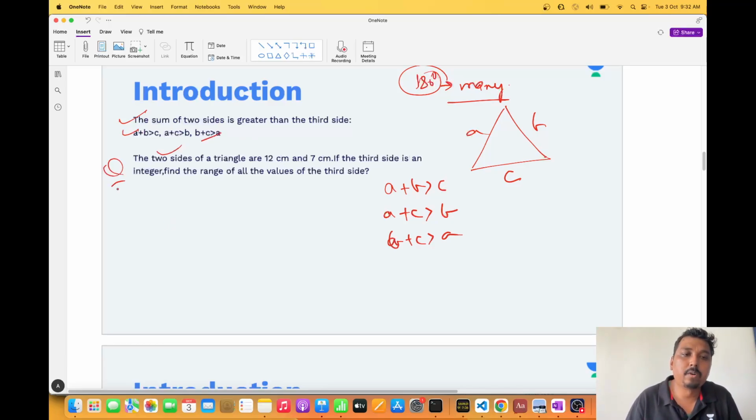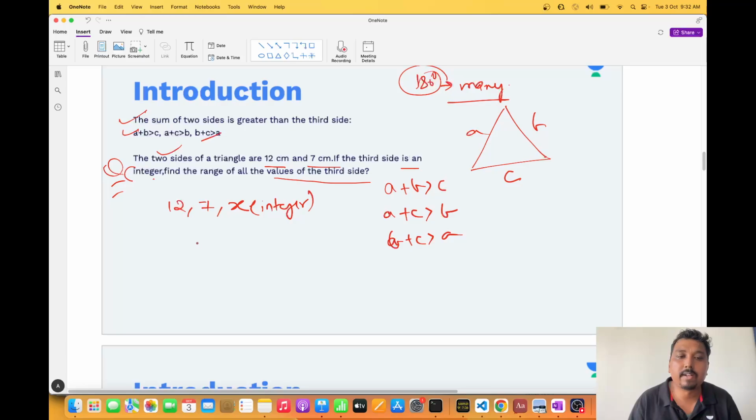Now, we'll do a very small but very effective question. The two sides of a triangle are 12 centimeters and 7 centimeters. The third side is an integer. Very important, it is an integer. Find the range of values of the third side. So, one side is 12 centimeters, another is 7, and the third side I am assuming as x. This is an integer.